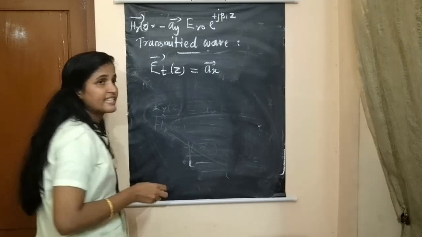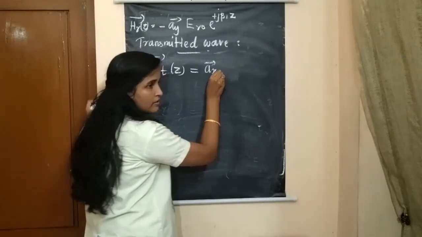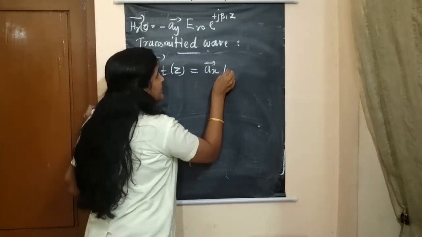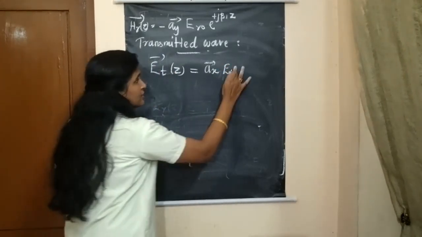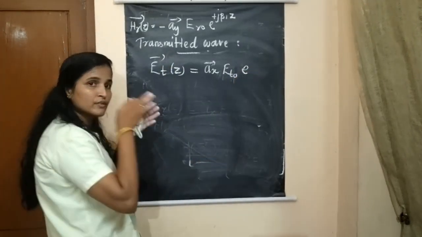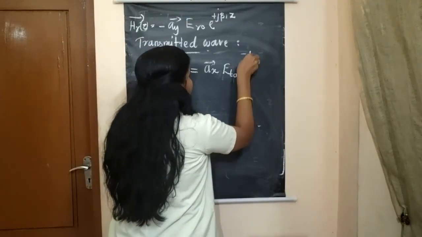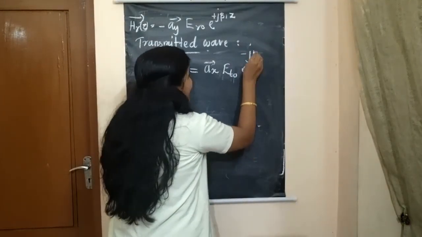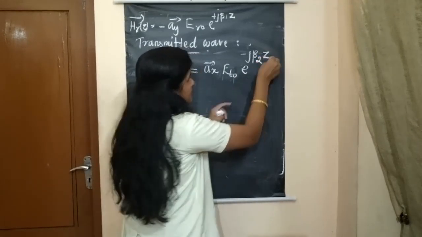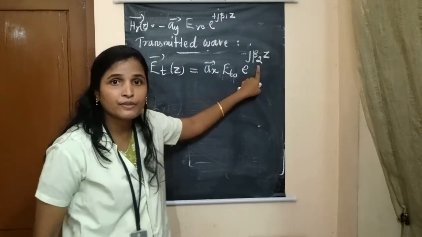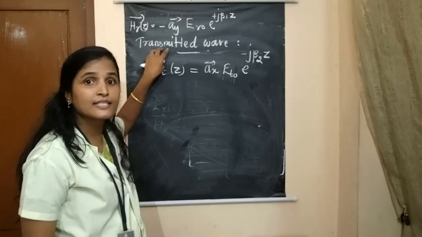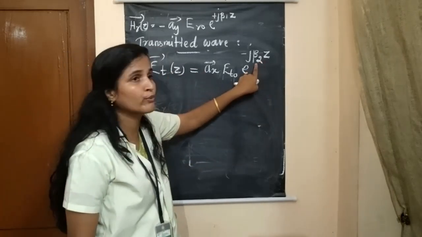Just write a x vector into the magnitude of the transmitted component, E t naught, and the direction of propagation is positive z, so e power minus j beta 2 z. Okay, this is the only difference. Beta 2, because for medium 1 we use the propagation constant beta 1. Now the transmitted wave is in medium 2, so we will denote it with beta 2.